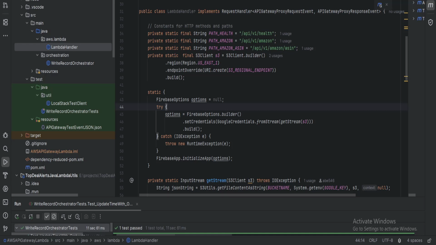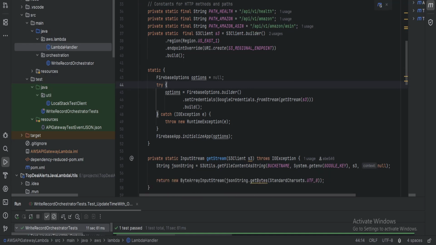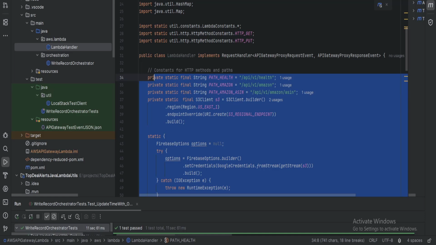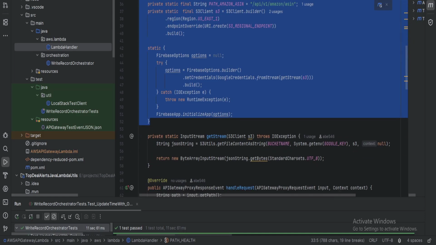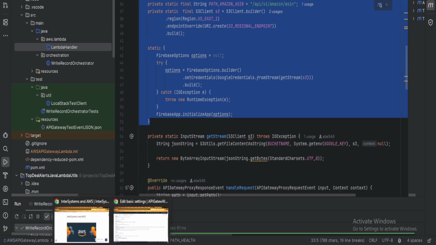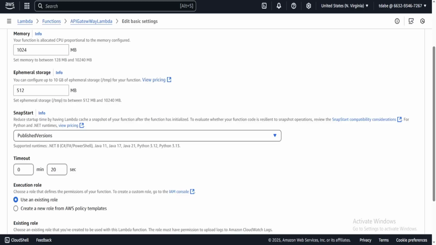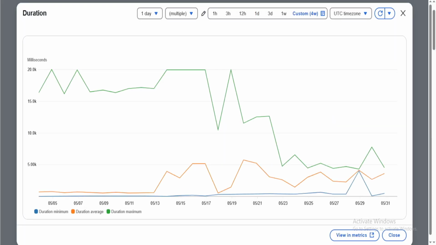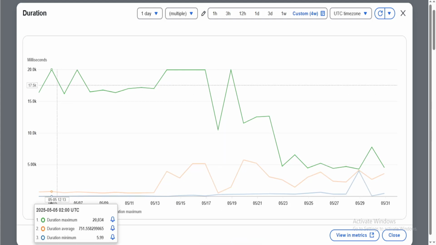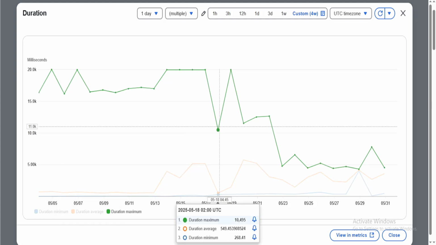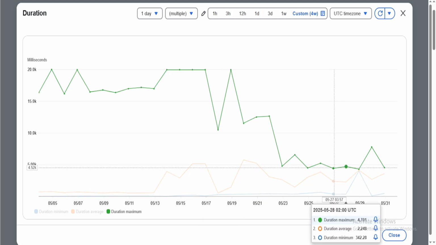So the huge change that I made was putting all of the client initialization before the handle request, passing it into the handle request method. So what made it go from 20 seconds to 10 seconds is putting the client initialization before the handle request method. What made it go from 10 seconds to 5 seconds was initially the provisioned concurrency, but I changed it to use SnapStart just to see what the difference would be, and it ended up being about 5 seconds.